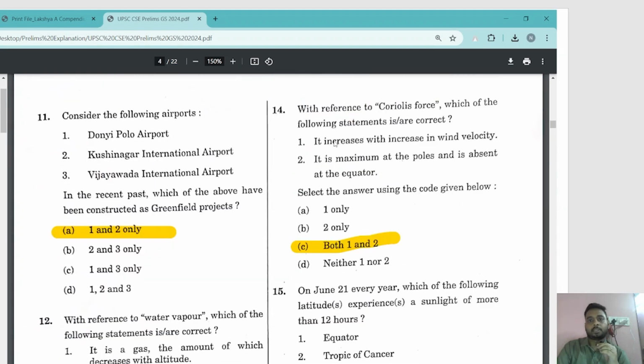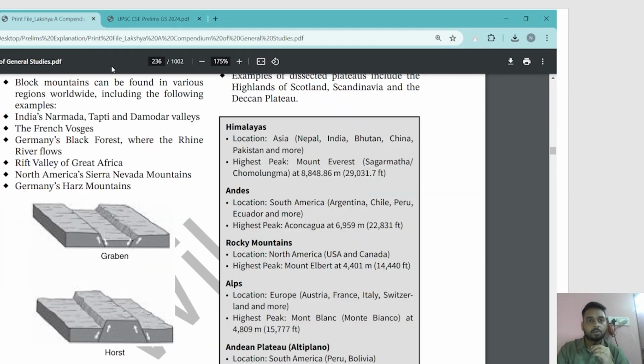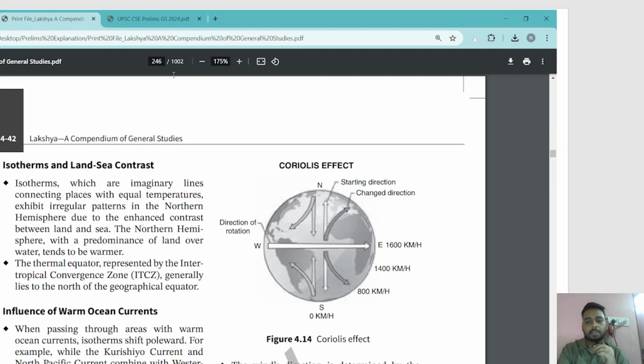Now let us take this question, with reference to Coriolis force, which of the following statements is correct? 1. It increases with increase in wind velocity. 2. It is maximum at the poles and is absent at the equator. Select the correct answer code: 1 only, 2 only, both 1 and 2, either 1 or 2. So Coriolis force, again this is a very straightforward question from the concepts itself. Let's check whether it's there or not. In the NCERTs, you'll easily find it.